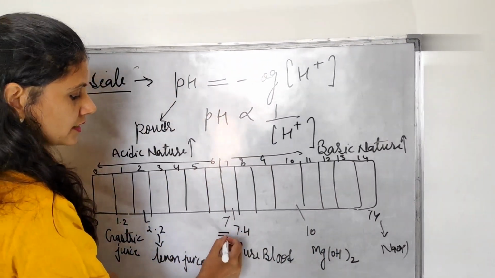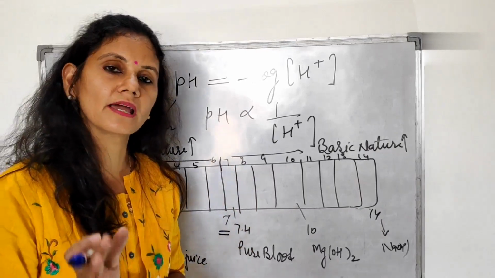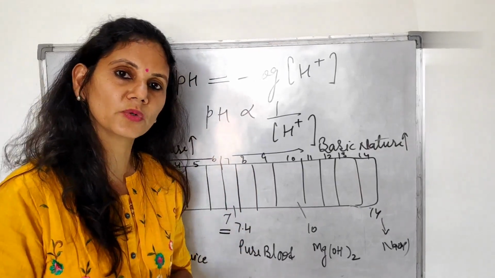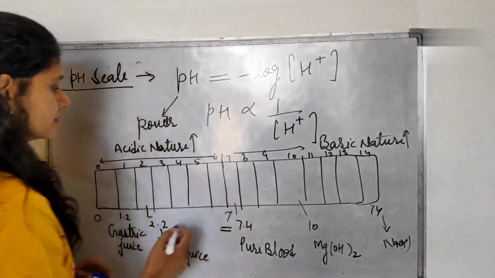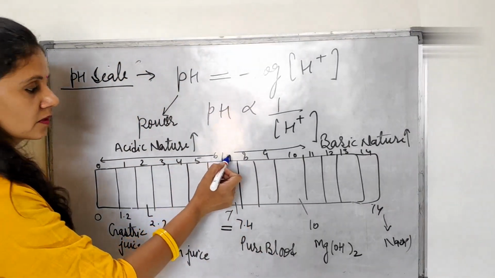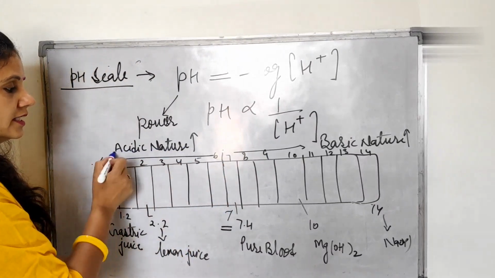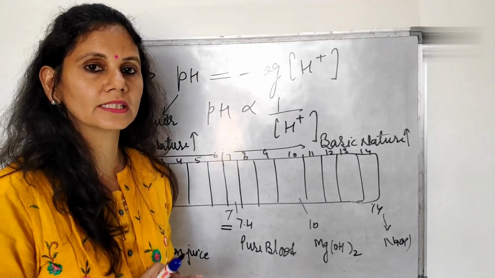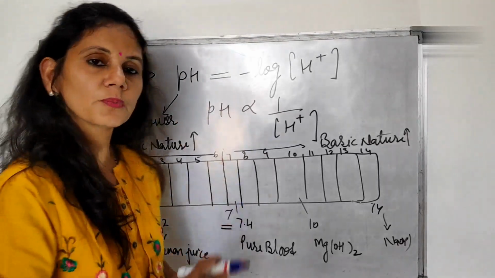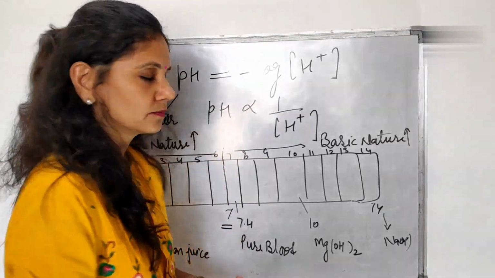Substances having pH 7 are neutral, such as NaCl, from the neutralization reaction. You can recall that. Going from 7 to 0, the acidic nature increases. From 0 to 4, stronger acid exists. From 4 to 6.9, weaker acid exists.